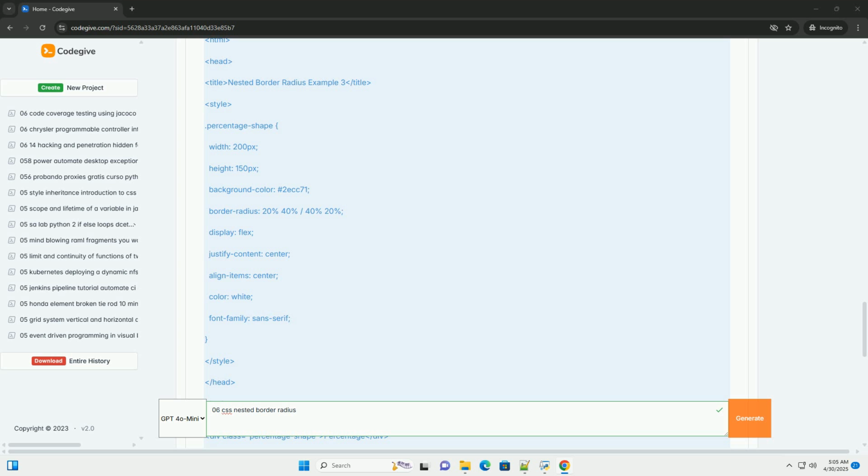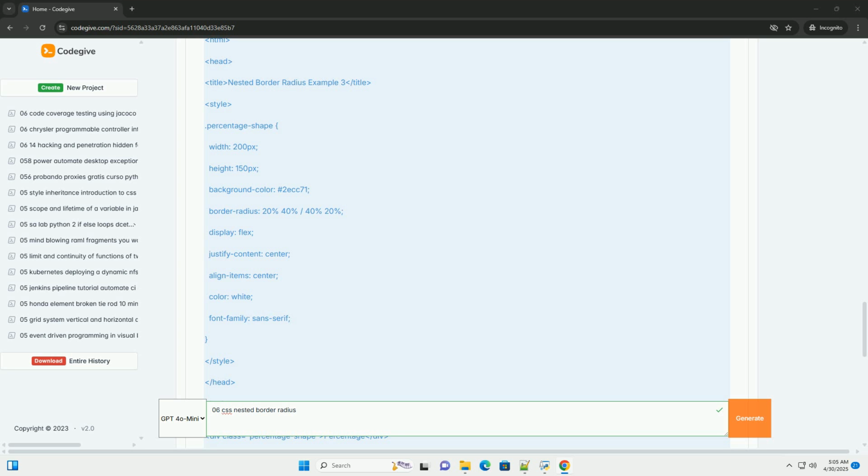7. Tips and best practices. Experiment and iterate. Nested border radius can be tricky to master. Don't be afraid to experiment with different values to see what shapes you can create. Use browser developer tools to adjust the values in real time and visualize the effects.